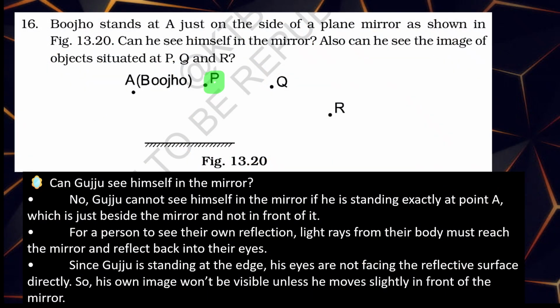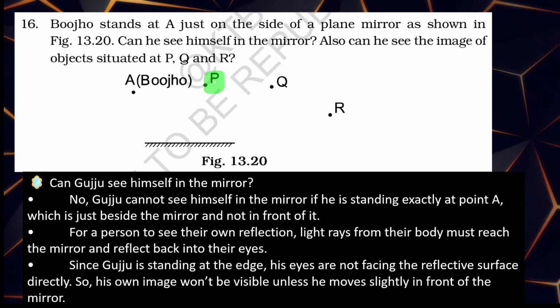Question number 16. Bhujo stands at A on the side of the plane mirror as shown in figure 13.20. Can he see himself in the mirror? Also, can he see the image of the objects situated at P, Q and R?